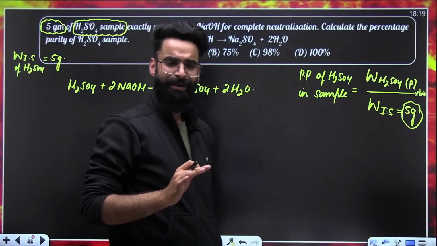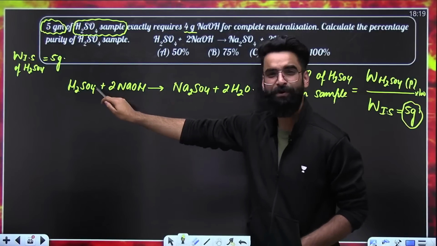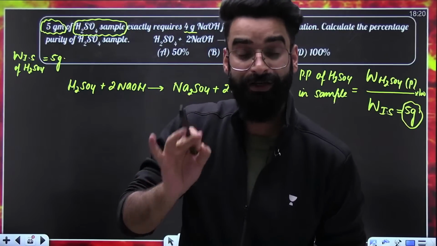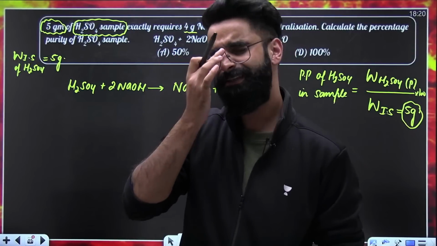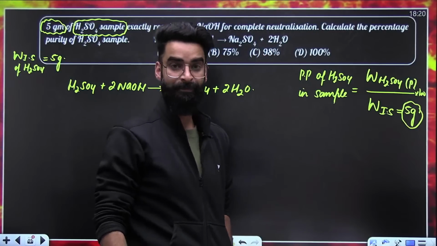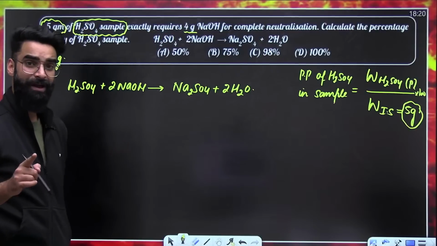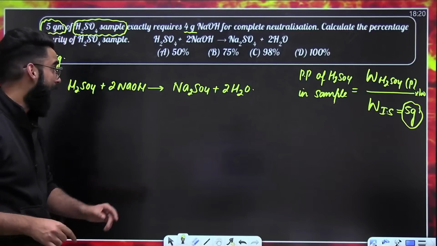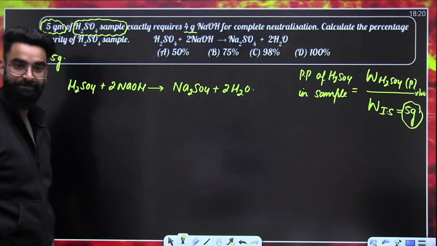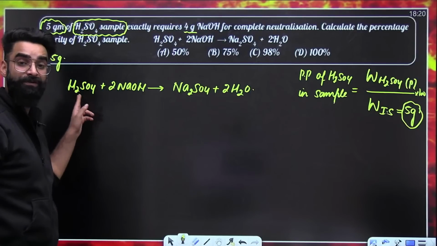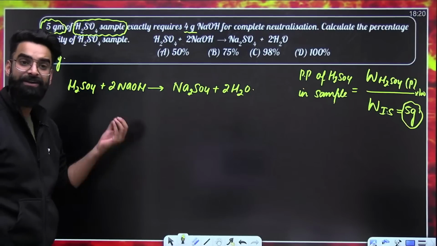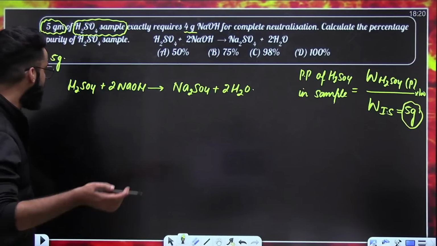One thing I would ask you: can I say that the mass of H2SO4 which would have participated in the reaction is going to be the pure mass of H2SO4? Because in a reaction, only pure substance participates. So with the help of stoichiometry, I'll get to know how many grams of H2SO4 have participated in the reaction. That gives me the pure mass of H2SO4. Okay?